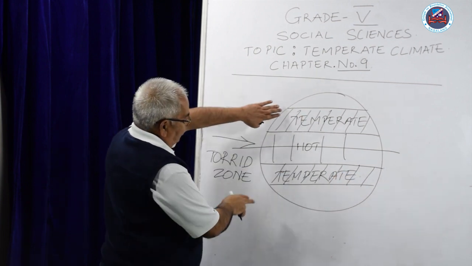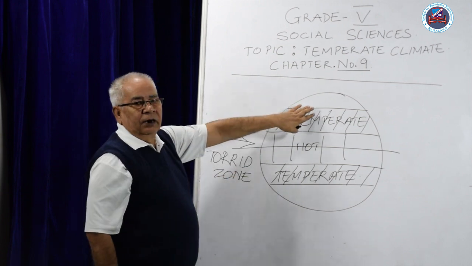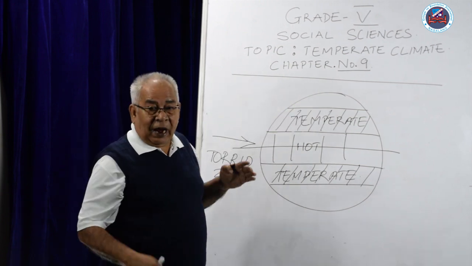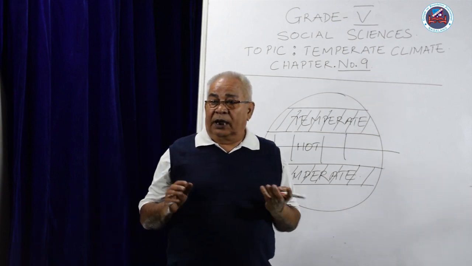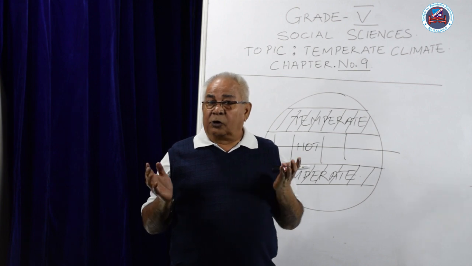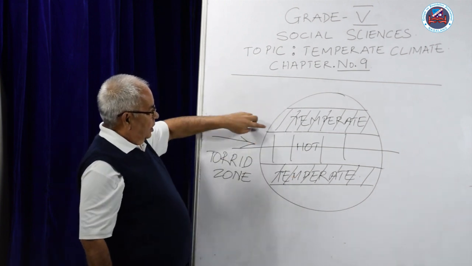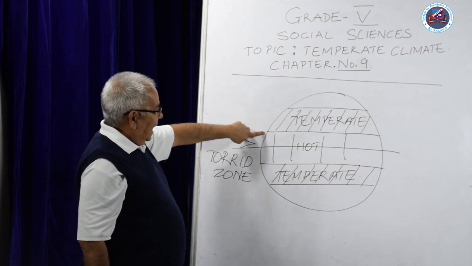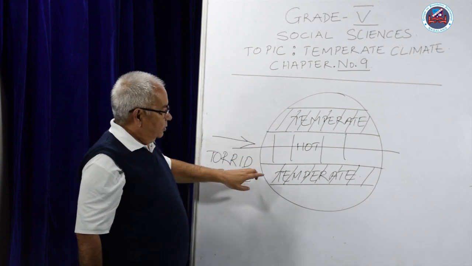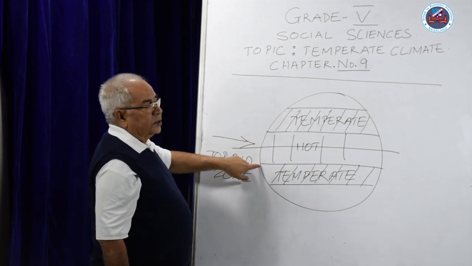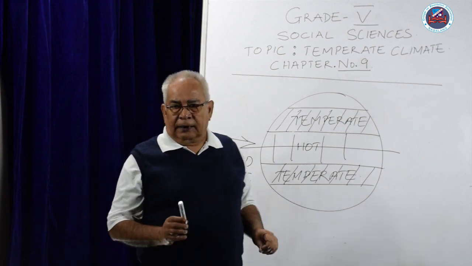Now, these two zones are the ones that we are going to talk about today. Now, why I like the temperate zone is because they are not too hot and not too cold. In the north, we have the temperate zone from the Tropic of Cancer to the Arctic Circle, and in the south, we have it from the Tropic of Capricorn to the Antarctic Circle.